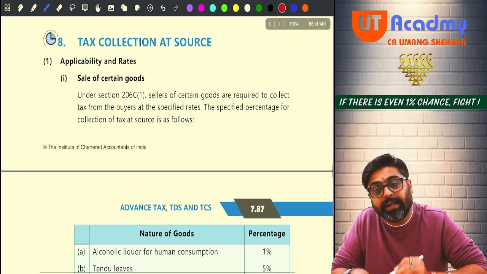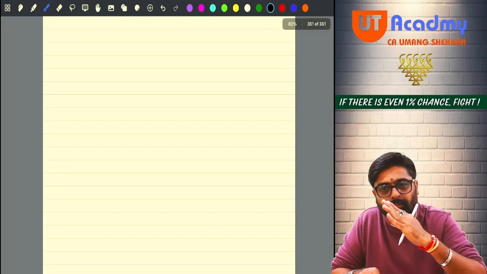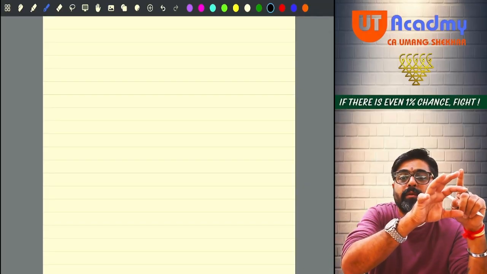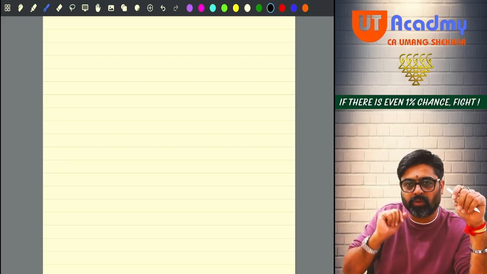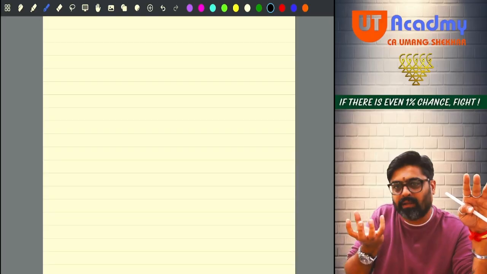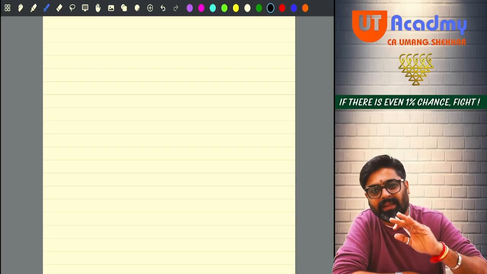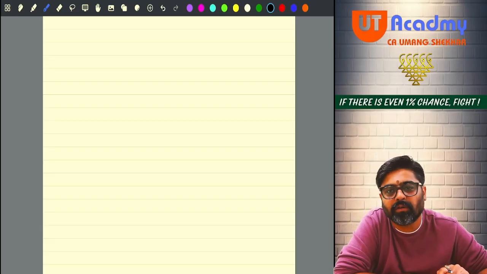In TDS, what happens? Tell me. In TDS, what happens? One payer is there. He'll make the payment to the payee. So he'll make the payment after deducting TDS and give the balance to the payee, and the TDS amount he will deposit to the government. Okay. Now in the case of TCS, the reverse thing happens.